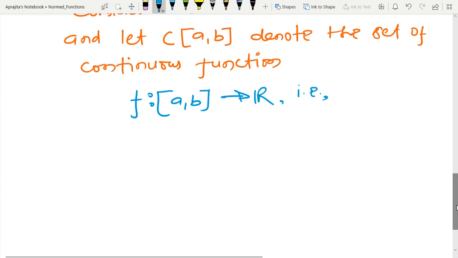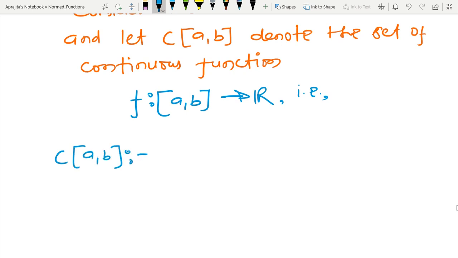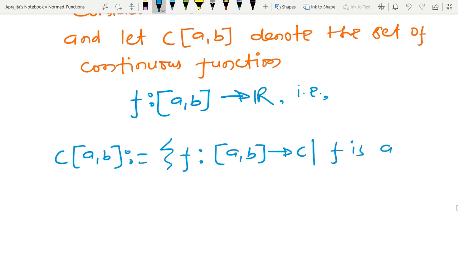So basically I am telling that C[a,b] is defined like this: functions from [a, b] mapping to R, where f is a continuous function.